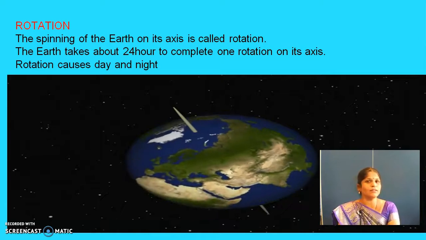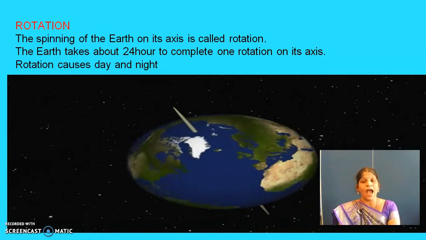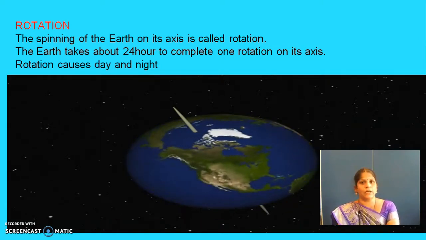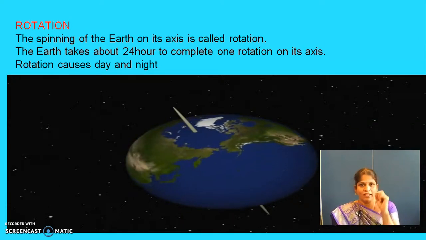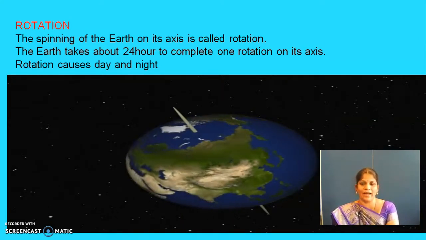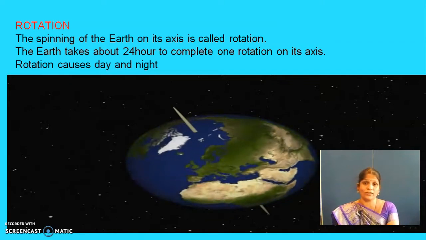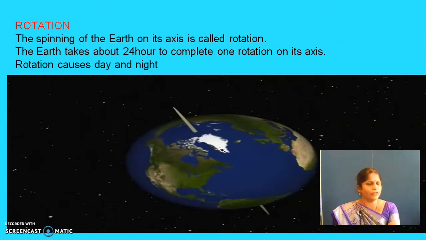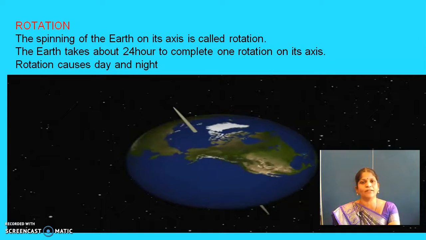Okay. So earth holds a special place, and also the earth rotates itself. Okay. That causes day and night. Okay. Imagine how great nature is. Okay. If it does not rotate, what will happen?